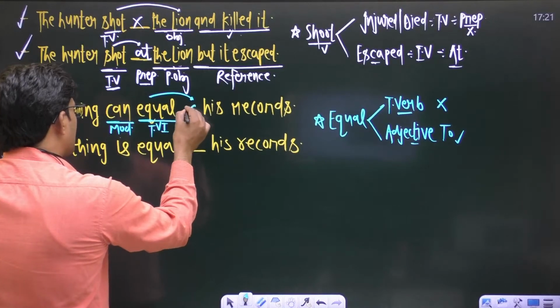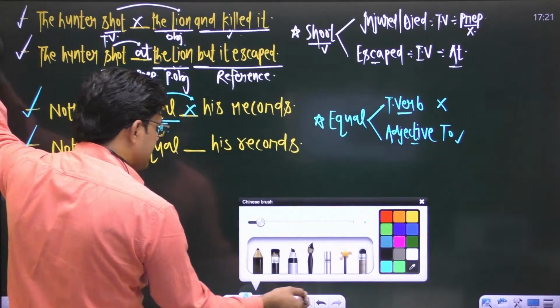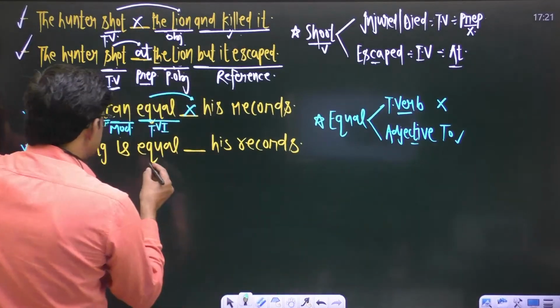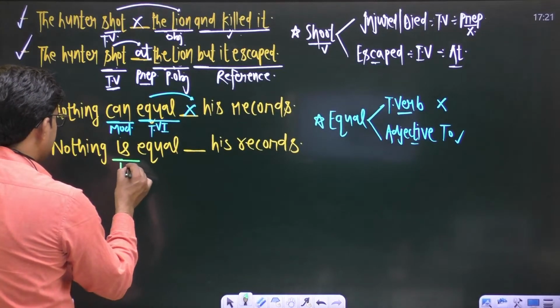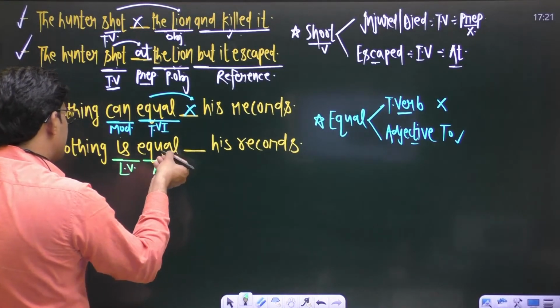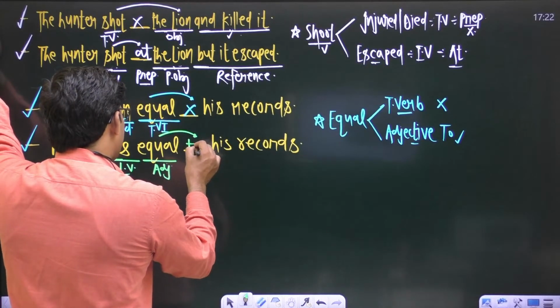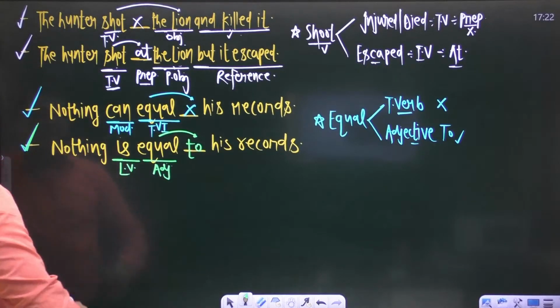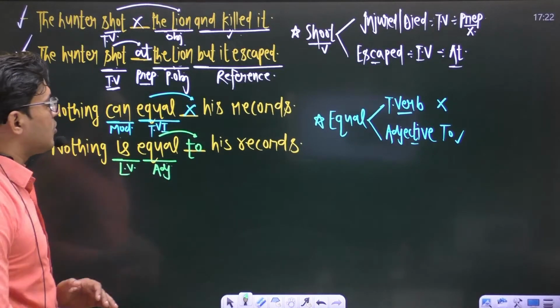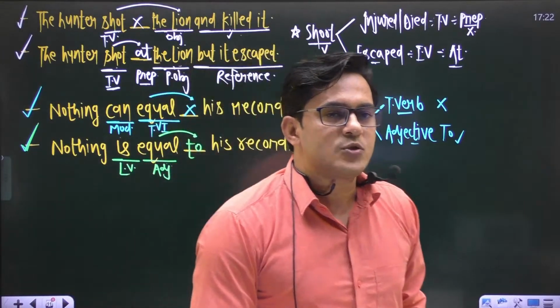Transitive verbs are not followed by any preposition, but in the second sentence, this word equal is followed by a linking verb, and linking verbs are followed by an adjective. And if this word equal is an adjective, we use a preposition to with that. The sentences will be like, nothing is equal to his records and nothing can equal his records.